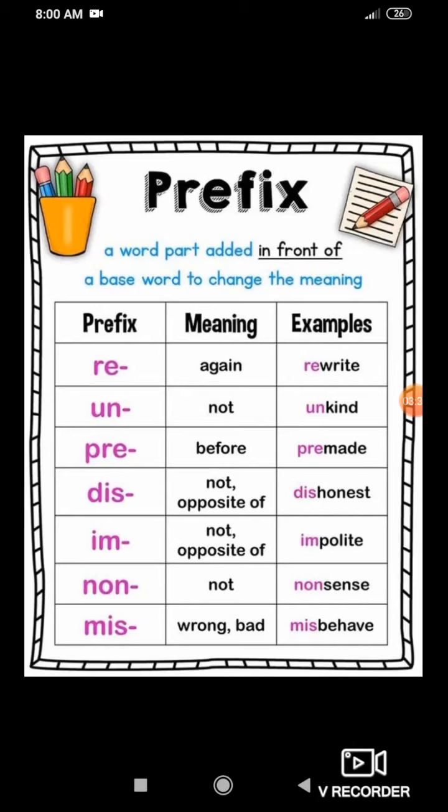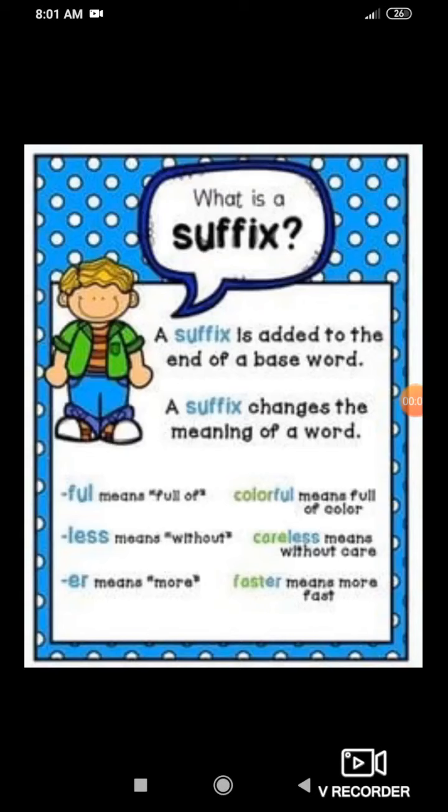So, dear students, I hope you have understood the concept of prefixes. How to add prefixes? When to add a prefix? Before the word, in front of a base word, to change the meaning of the word. Now, let's proceed towards the suffixes. What do you mean by suffix?